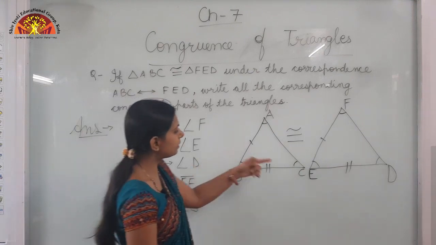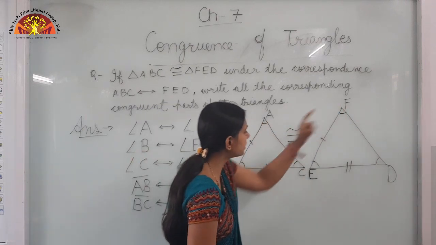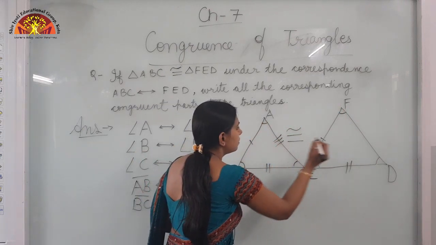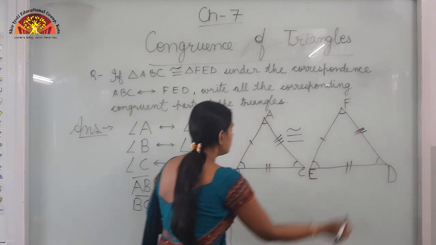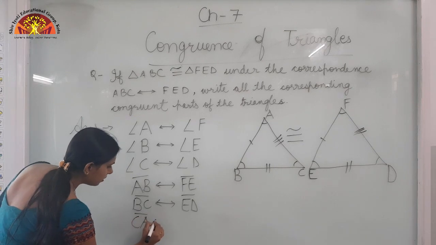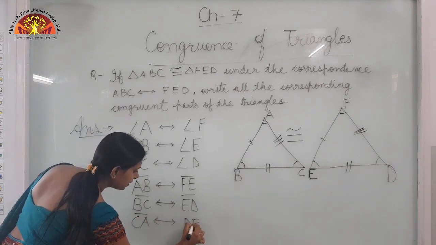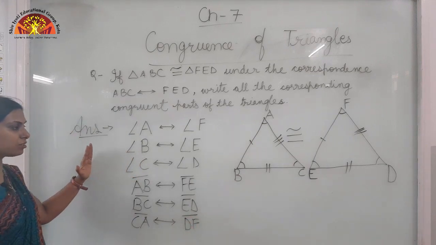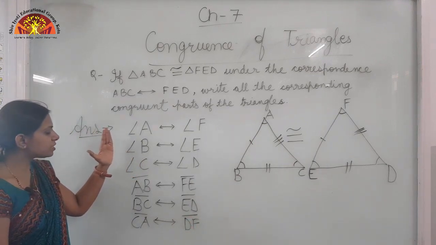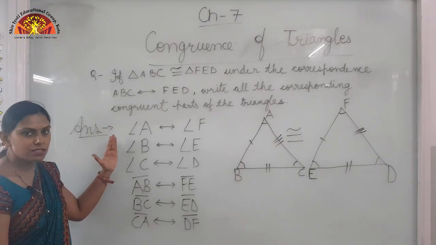In the similar manner, CA किसको corresponds करेगा? CA will correspond to DF. So CA corresponds to DF.